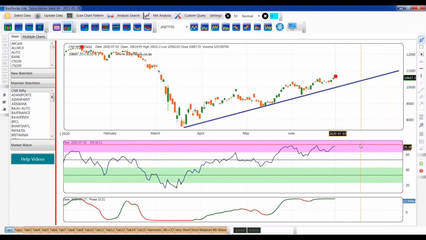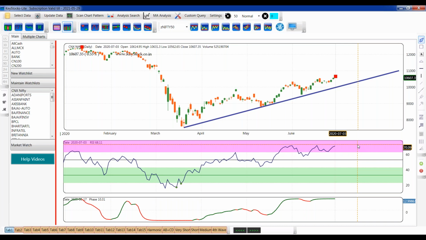in this software, there is a line marked in red color, and this red line is at 70. Whenever the RSI goes above 70, we consider it overbought. Let me tell you one more thing: overbought doesn't mean that it is a sell condition.